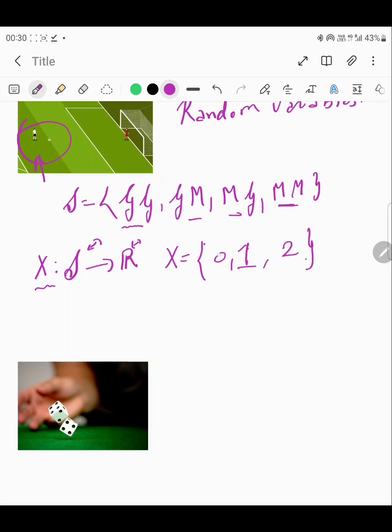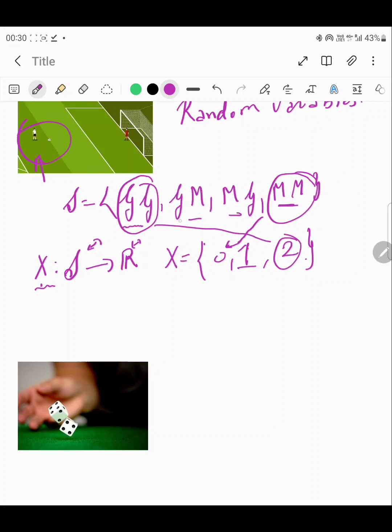So you can see that this random variable X has actually considered this outcome of 2 goals scored on those 2 attempts and associated a real number 2 with it. Similarly, this outcome of no goals being scored has been associated with a real number 0, right?